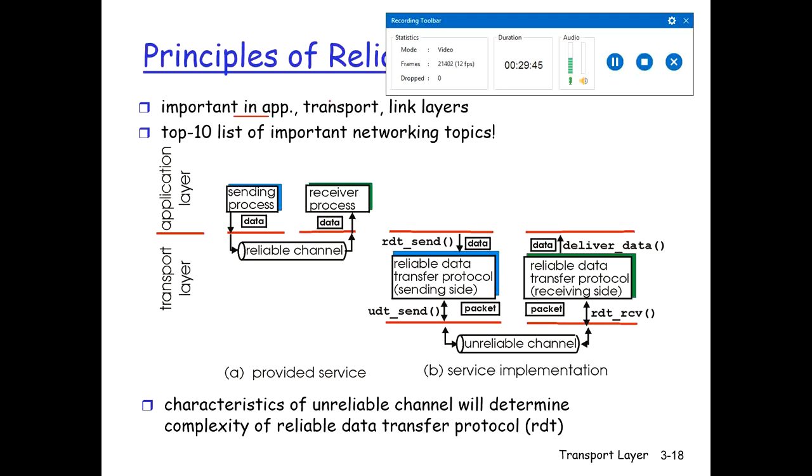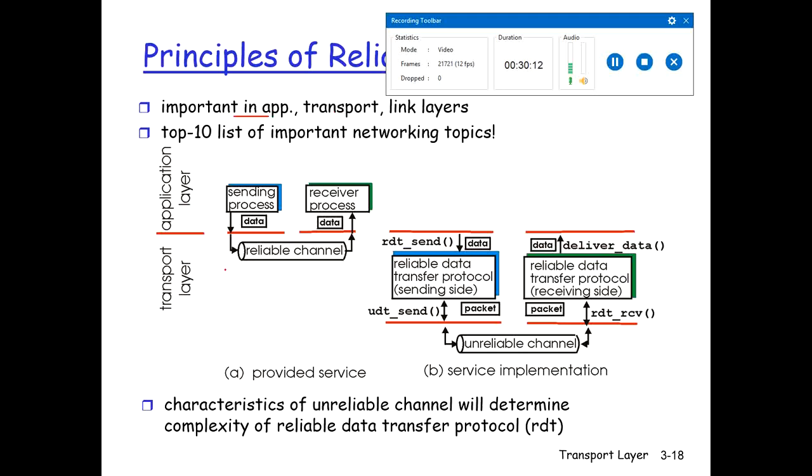Before we understand this diagram, we must know that it is the responsibility of the reliable data transfer protocol to implement this service, and this task is made difficult because the layer below the reliable data transfer protocol may be unreliable. For example, below the application layer, we have two protocols, TCP and UDP. TCP is a reliable data transfer protocol, but it is implemented on top of IP, which is unreliable.